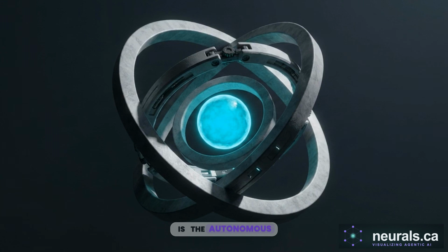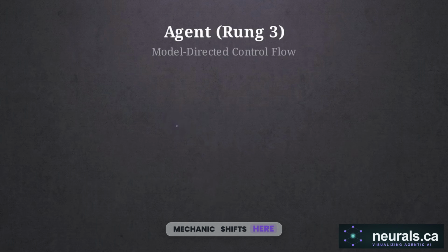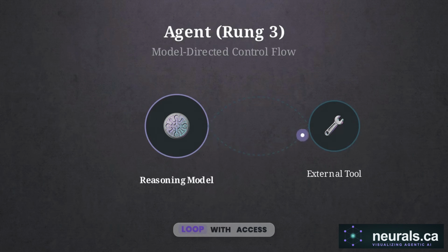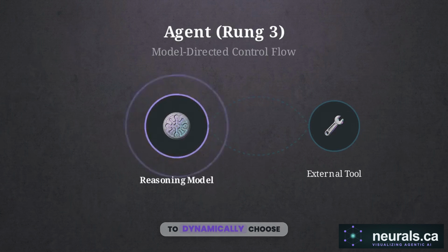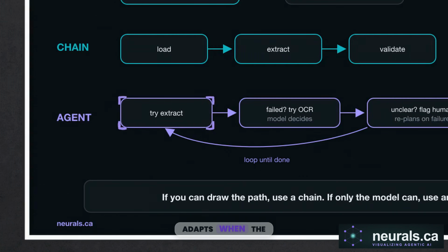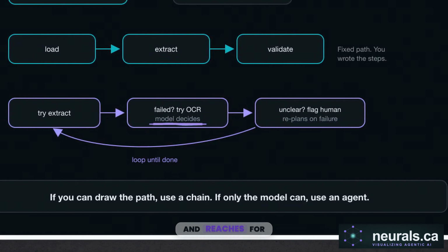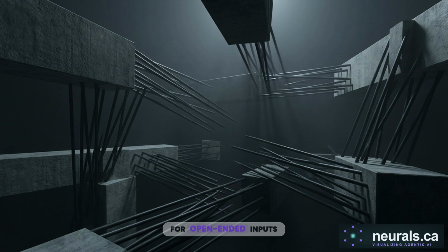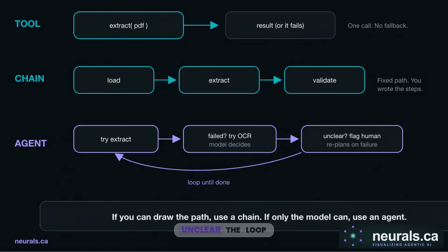The top rung is the autonomous agent. The core mechanic shifts here. The model runs in a continuous loop with access to tools, evaluating the real-world output of each action to dynamically choose its next step. This flowchart illustrates how the agent adapts. When the initial extraction fails, the model recognizes the error, replans, and reaches for an alternative method like OCR. Runtime judgment is required for open-ended inputs where you cannot know the necessary sequence of actions in advance. If all autonomous options are exhausted and the result remains unclear, the loop concludes by escalating the issue to a human.